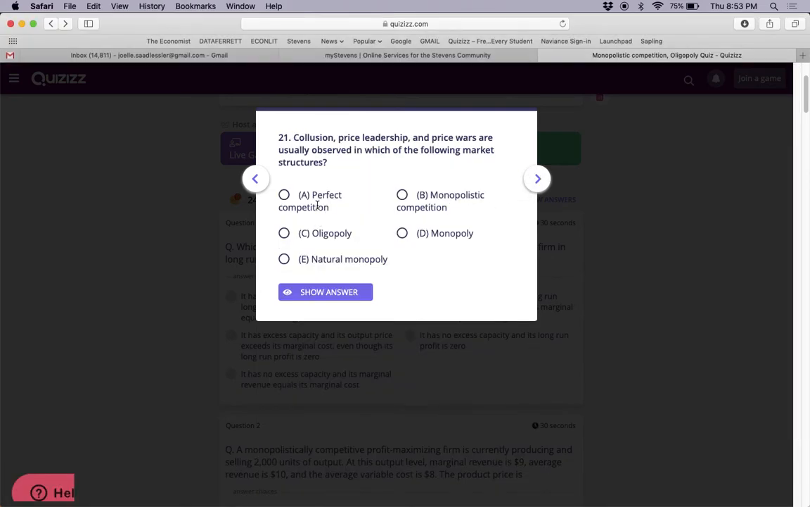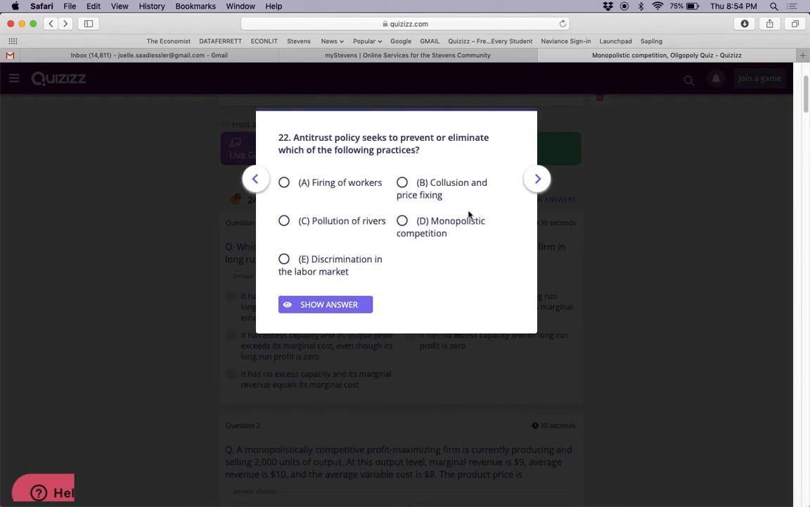Okay. Collusion, price leadership, and price wars are usually observed in which of the following market structures? Oligopoly. Antitrust policy, antitrust, where a cartel is a trust, right? So antitrust policy is to prevent cartels, to prevent or eliminate which of the following practices? Collusion and price fixing.